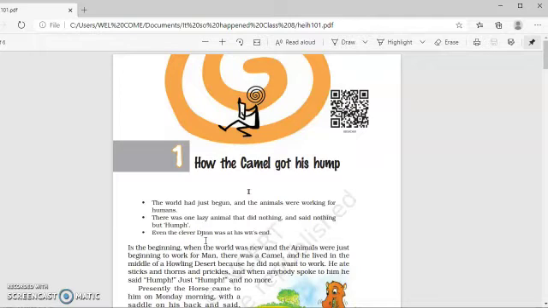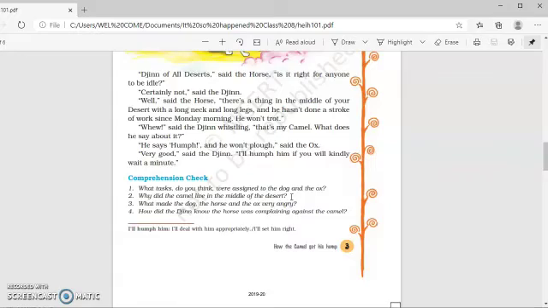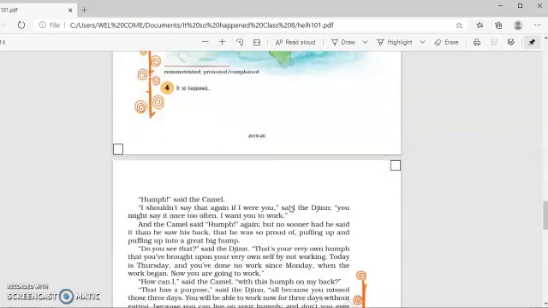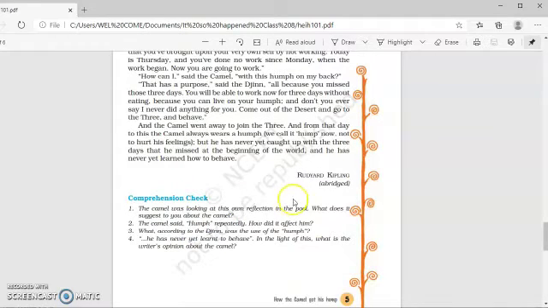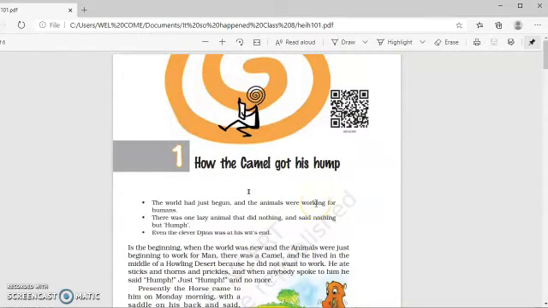Today we are going to revise the text of the lesson from your book. It so happened, the first lesson, How the Camel Got His Hump. Students, you have already read this lesson as an overview of this lesson was shown to you, and this lesson is by the author Rudyard Kipling, and it is an abridged form of the lesson, a short form of this lesson, which is in your book. So let us read the lesson.